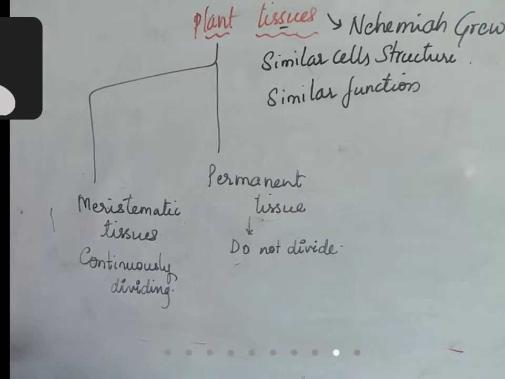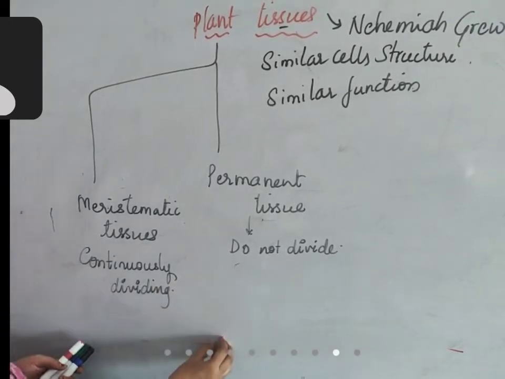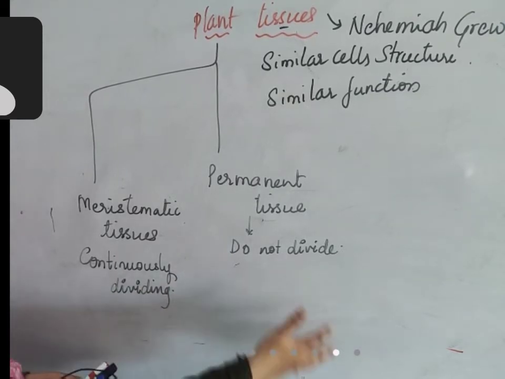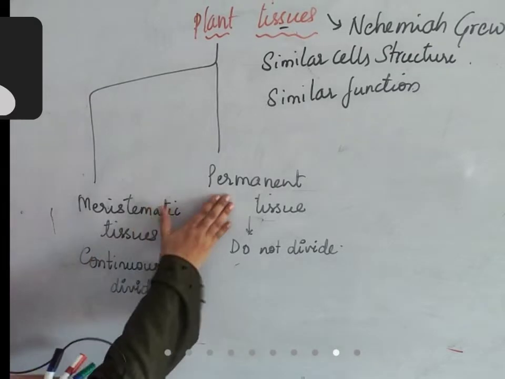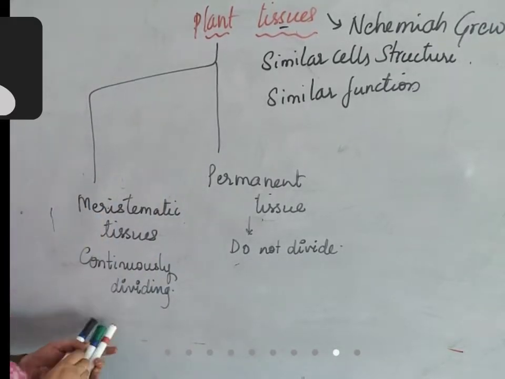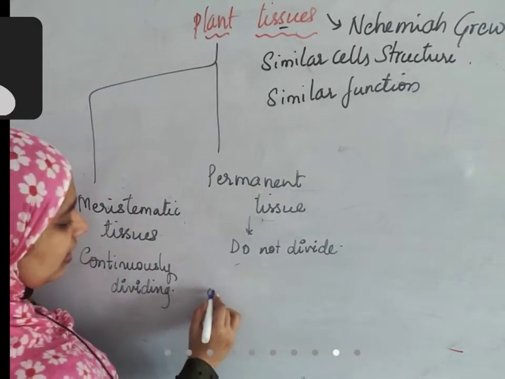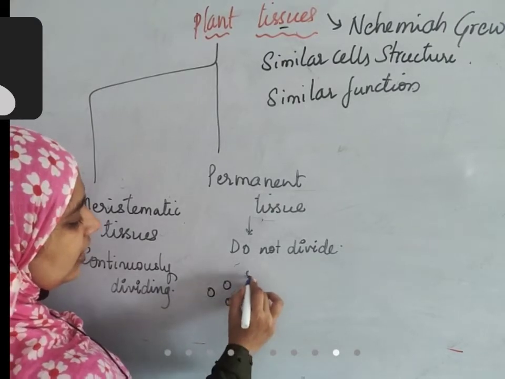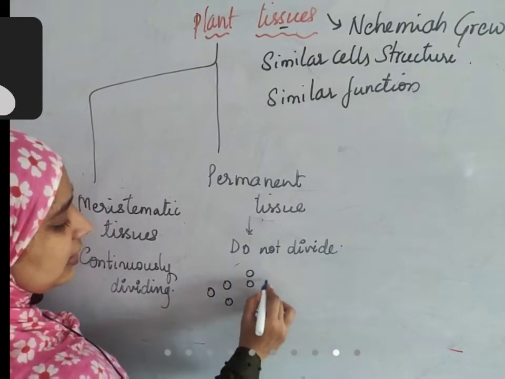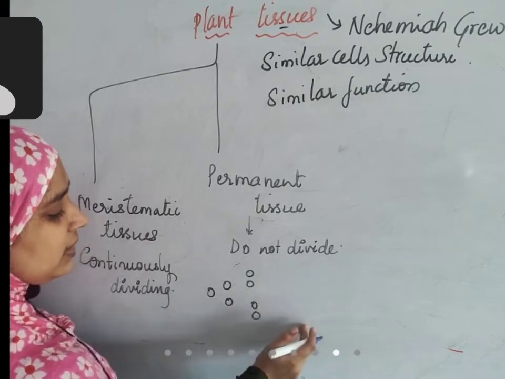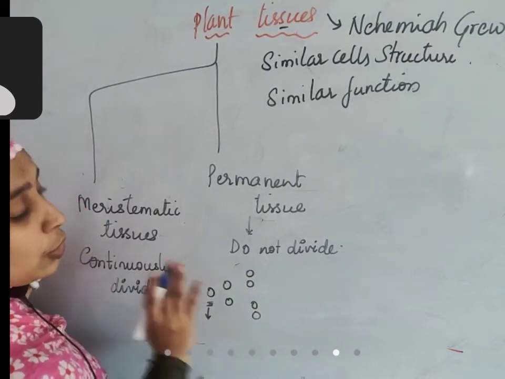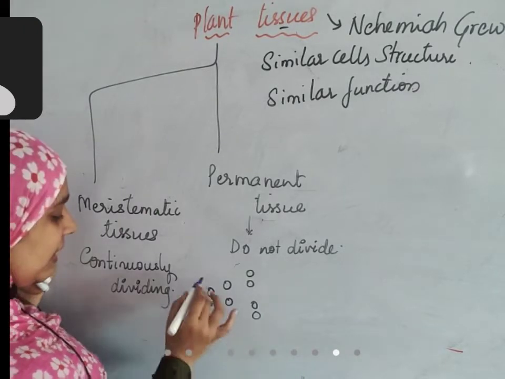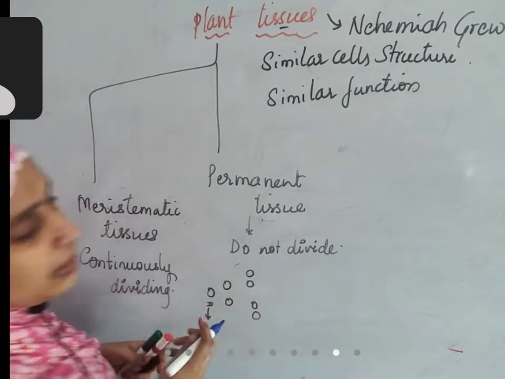Whereas meristematic tissues, they are dividing continuously. One cell is formed, again it divides to form two cells. Immediately division will take place. Like that it divides continuously. Meristematic tissue. Permanent tissue, it will not divide at all. So what will happen? See, this is one cell. It is dividing to form two cells. It is dividing to form four cells. The newly forming cells keep dividing, but these old cells will gradually lose their capacity to divide. At that time, they turn into permanent tissues, right?